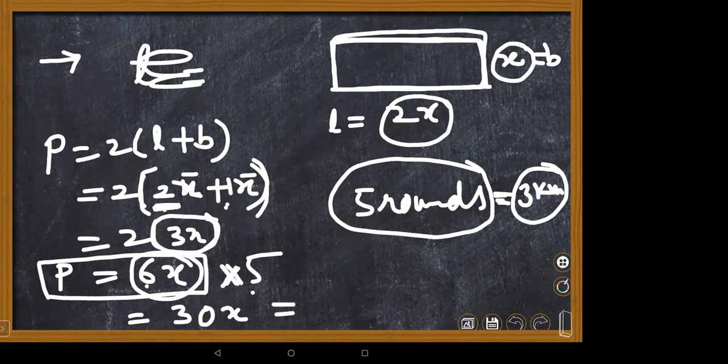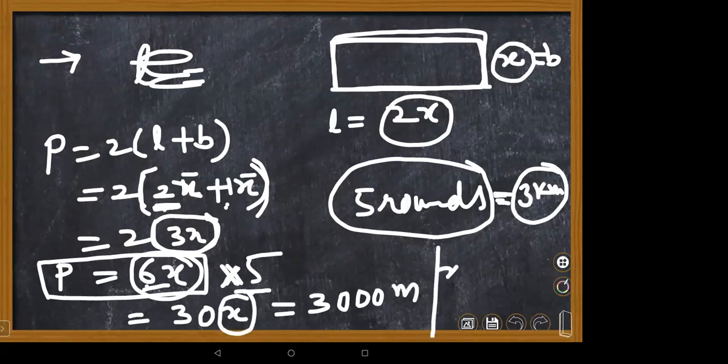5 rounds means 5 into 6x, which is 30x, equal to 3,000 meters. Very good. Here 3 kilometers means 3000 meters he walked. Now you have to find the value of x. x equals 3000 by 30. If you cancel, 3 ones are 100. 100 meters is the value of x.